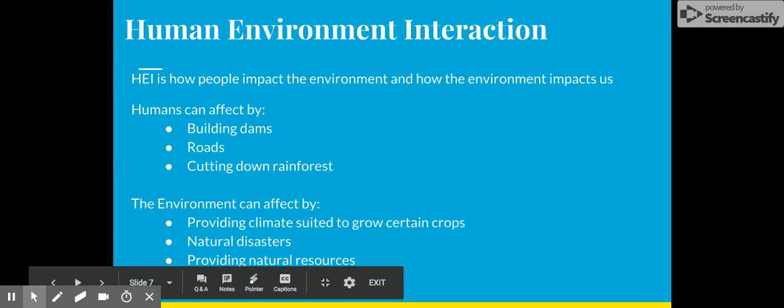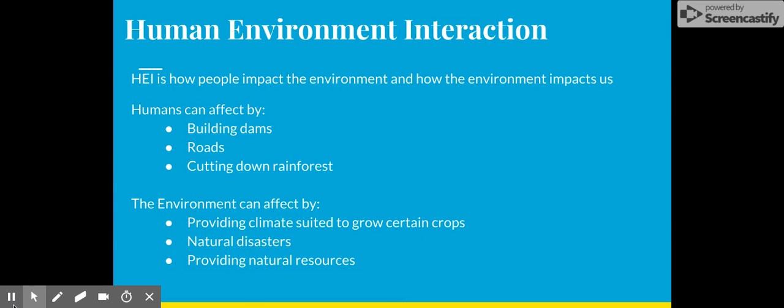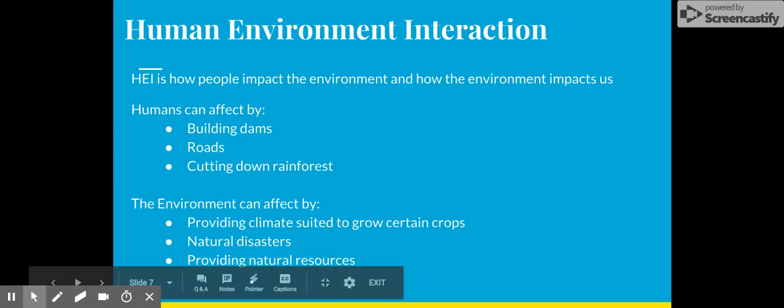Another way that the environment can affect humans is by providing a climate suited to grow certain crops. It can also have certain natural disasters. And last, it can provide natural resources for an area. This can be anywhere from marble to magnesium to trees.